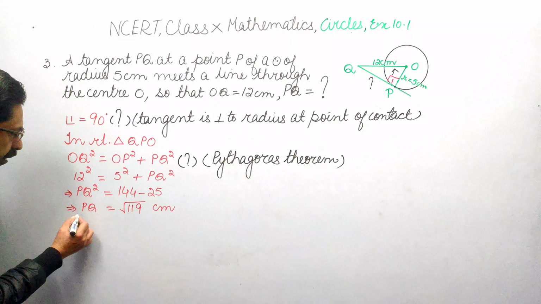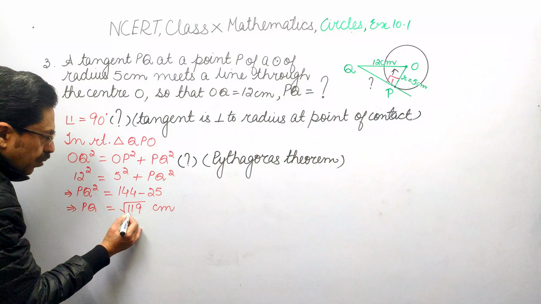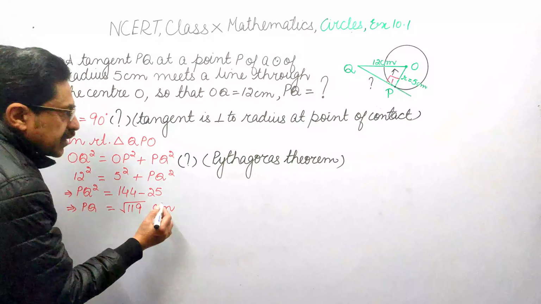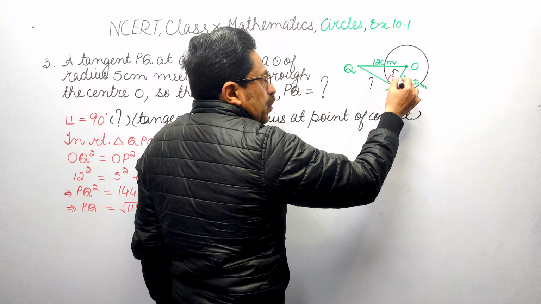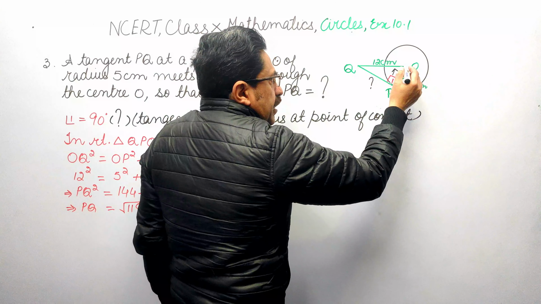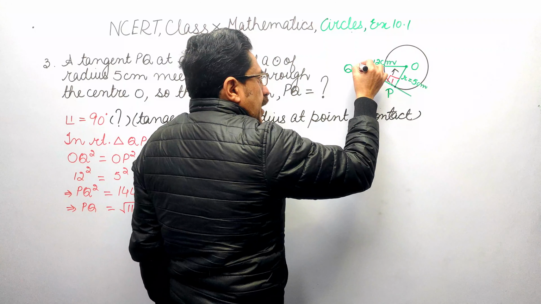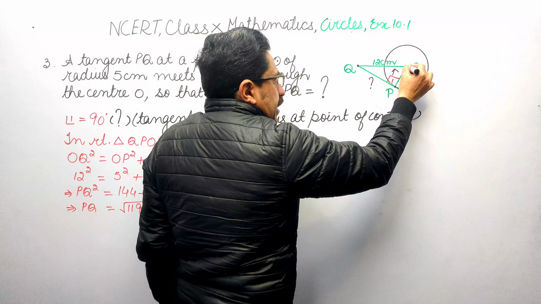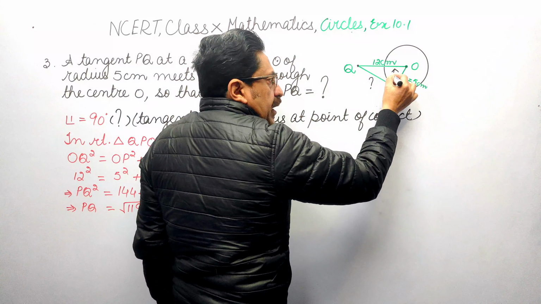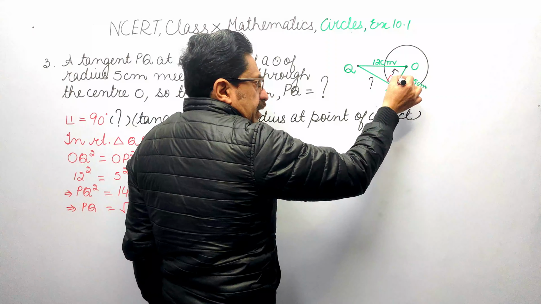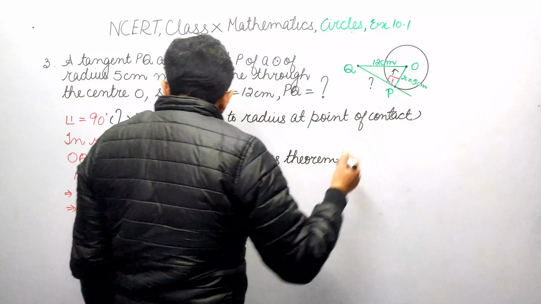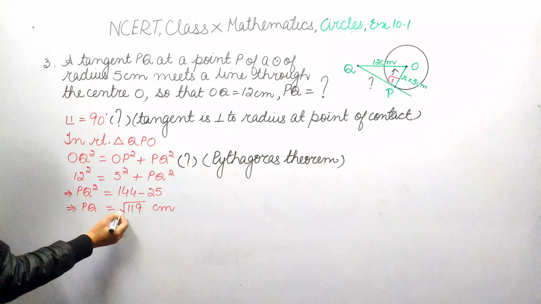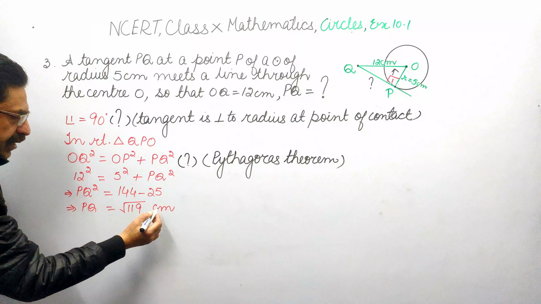Transposing, we get PQ is equal to square root of 119 centimeter. So what was given here? Tangent PQ, radius 5, distance between the external point and center 12, angle 1 is 90, angle between radius and tangent at point of contact. Using Pythagoras theorem, we get PQ is equal to square root of 119 centimeter.